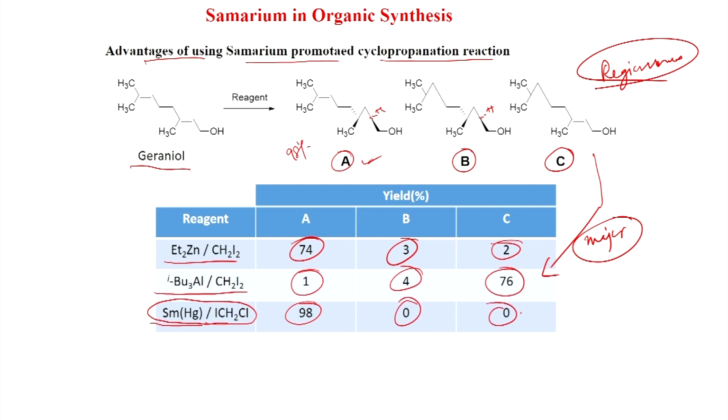So, this means highly selective. With samarium mercury and ICH2Cl, you get regioselective as well as stereoselective cyclopropanation. So, high regioselectivity as well as diastereoselectivity is obtained. Here this stereochemistry is retained, here they are cis, here also cis. And this is from the Journal of Organic Chemistry, 1989.